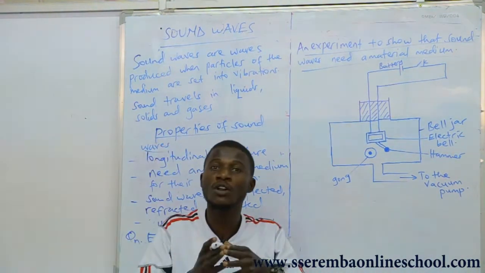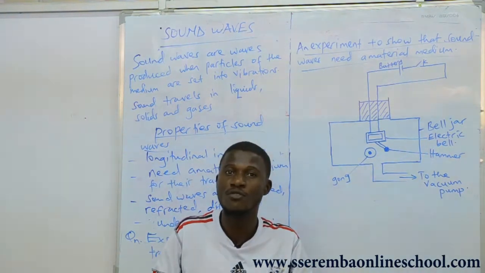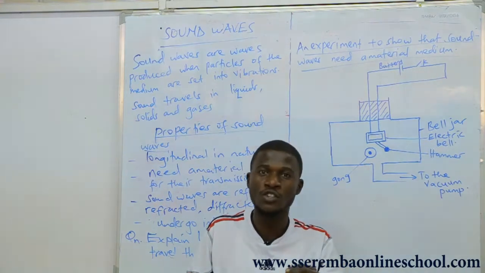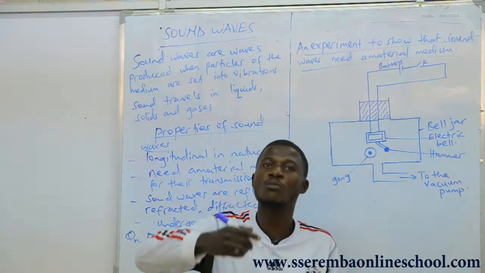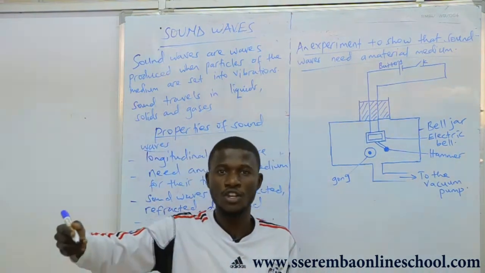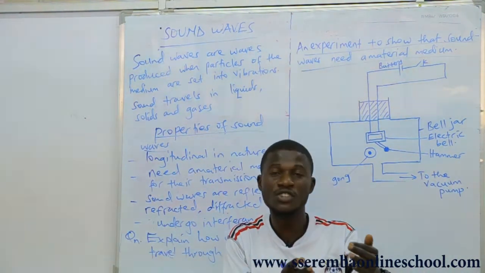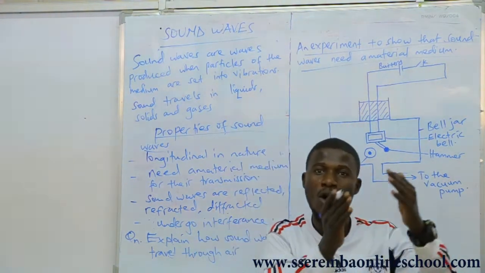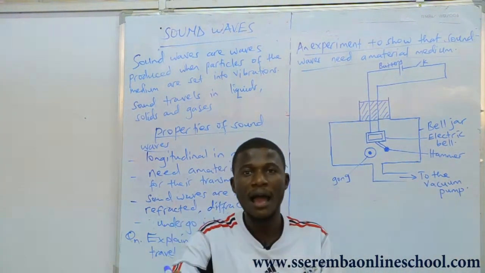So those air molecules are caused to vibrate. So as you produce sound from the source, the vibration of one molecule is transferred to another molecule. And in the due course, there is energy transfer. So in other words, energy is transferred from one particle to another particle.